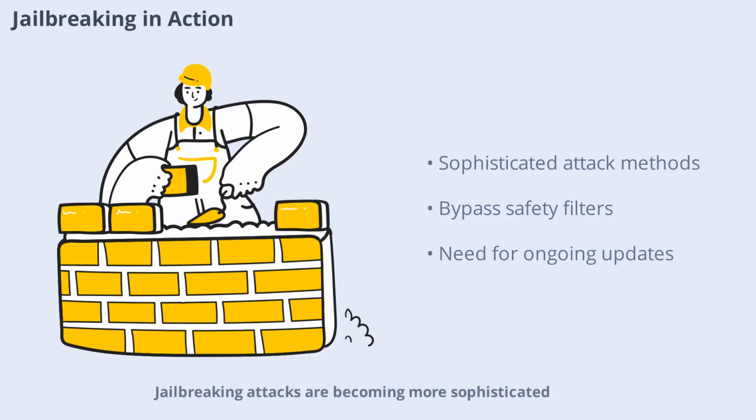Jailbreaking attacks are becoming more sophisticated. Attackers use adversarial suffixes, complex strings designed to confuse the model's safety layers. For instance, someone trying to generate malicious code might append a calculated string that tricks the model into bypassing its filters. Staying ahead of these tactics requires ongoing research and updates to safety mechanisms.